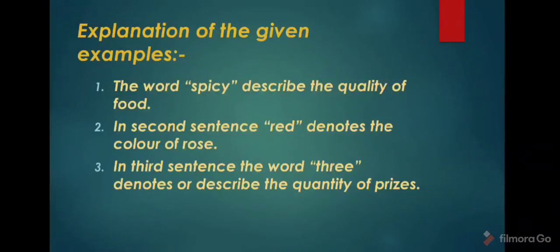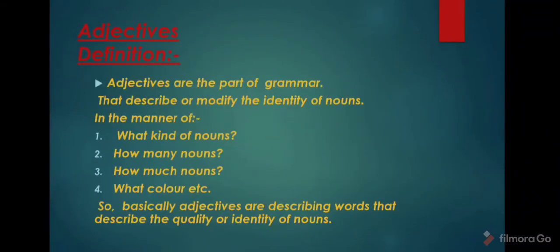The word that modifies or identifies the noun is called an adjective. The literal meaning of adjective is to add something, to add something to describe a noun. Adjective means to add something to describe a word. Clear? So here, we move through the basic definition of adjective.